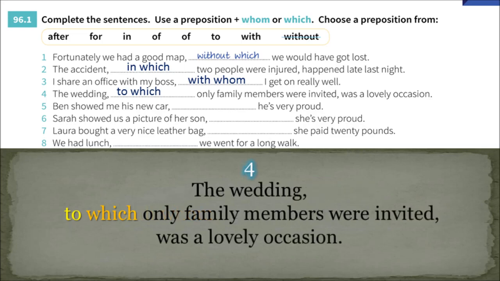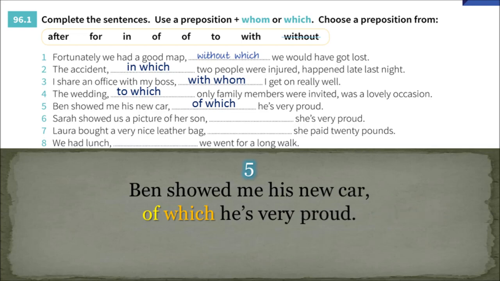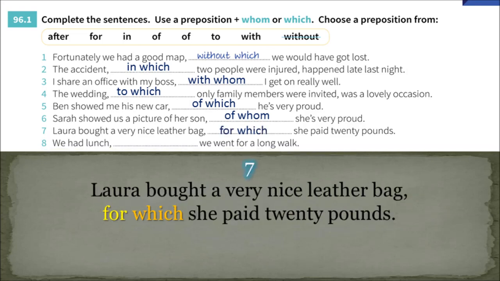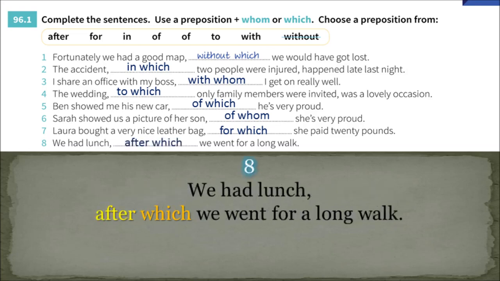The wedding, to which only family members were invited, was a lovely occasion. Ben showed me his new car, of which he's very proud. Sarah showed us a picture of her son, of whom she's very proud. Laura bought a very nice leather bag, for which she paid £20. We had lunch, after which we went for a long walk.